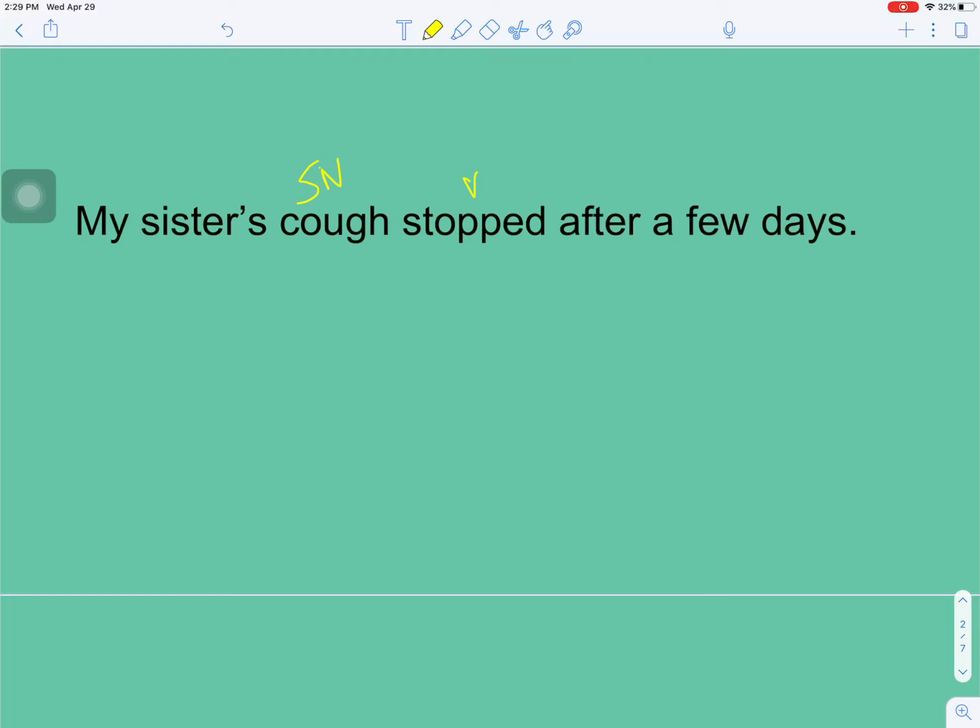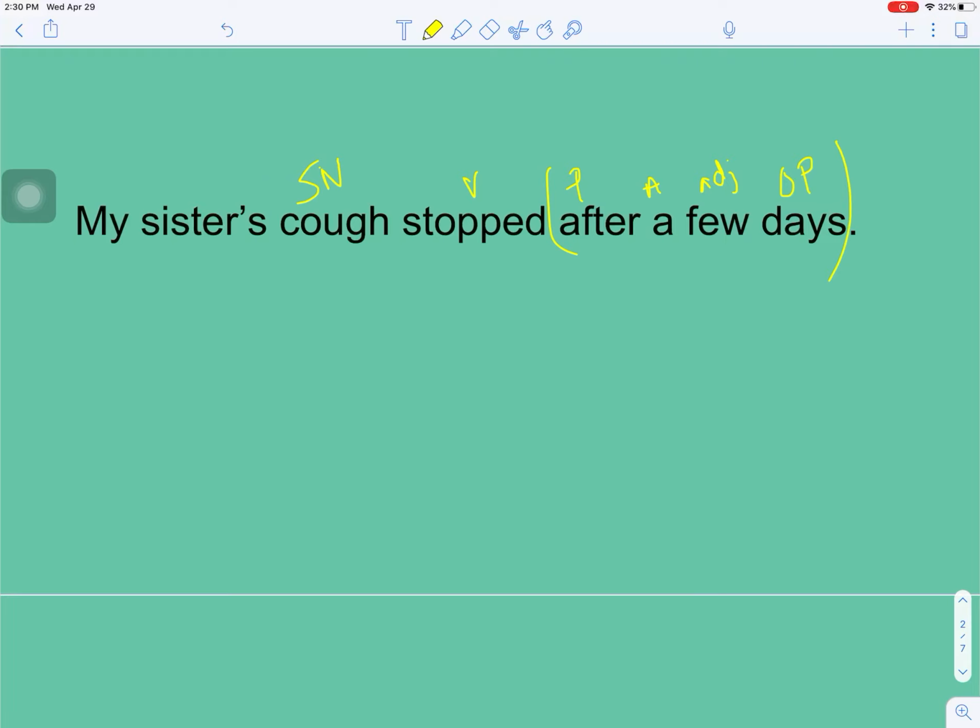Cough stopped. That is your verb. After is a preposition. After what? Days. That's your object of the preposition. How many days? That's an adjective question. Few. And then a is an article adjective. So there is your prepositional phrase in there.